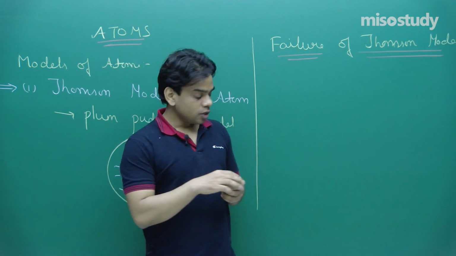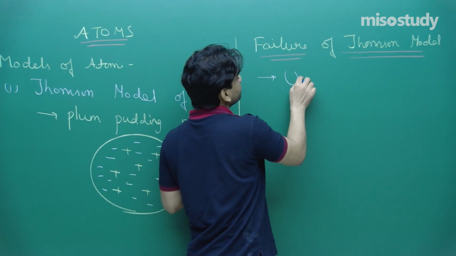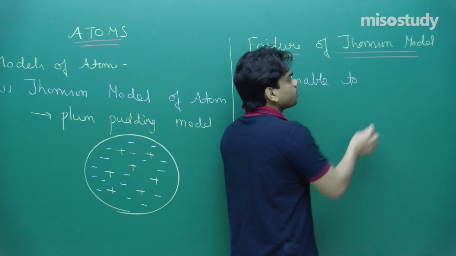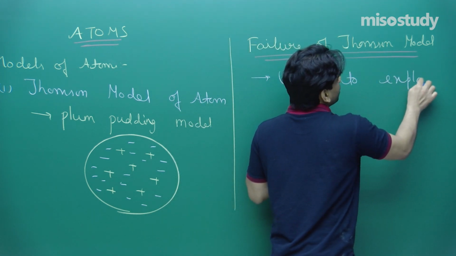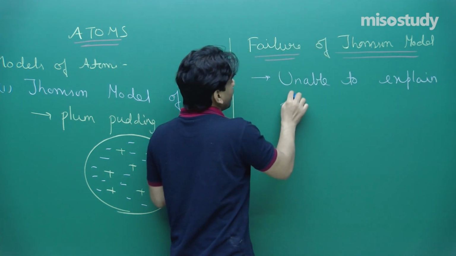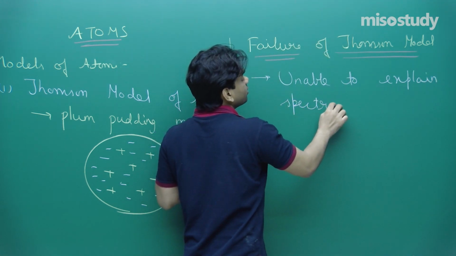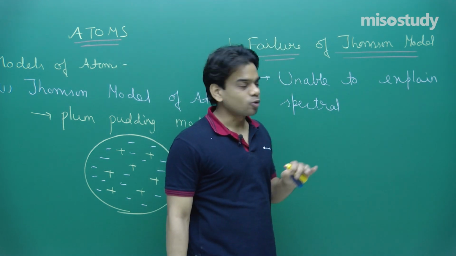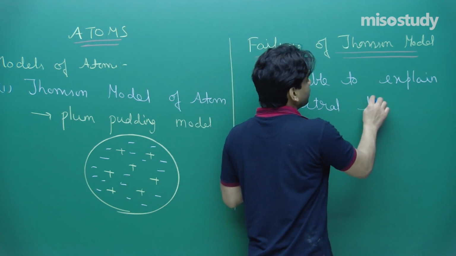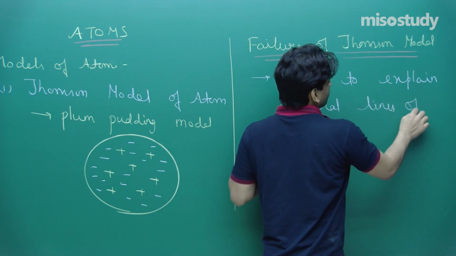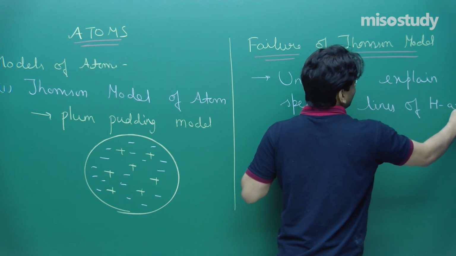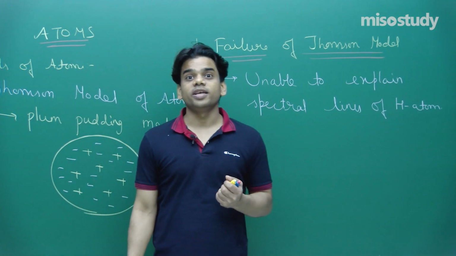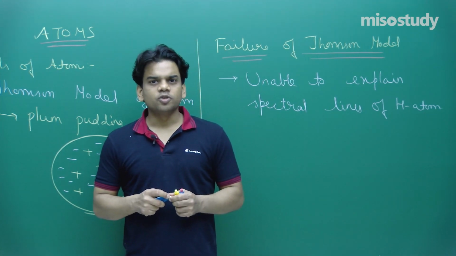What atoms are comprised of, it was not able to show, and it was not able to explain certain observations. First of all, it was unable to explain the spectral lines of the hydrogen atom or hydrogen-like atoms. Later in this chapter, we will see in the hydrogen atom case what those spectral lines are. A different model was required to explain the spectral lines of the hydrogen atom, which we will see in a later class.